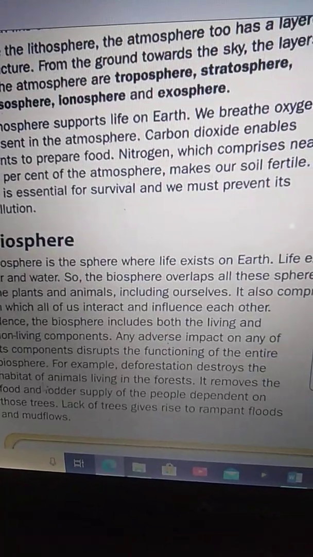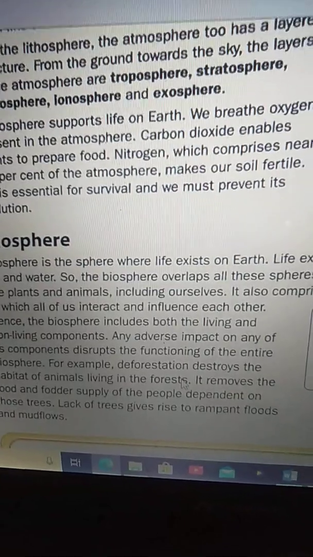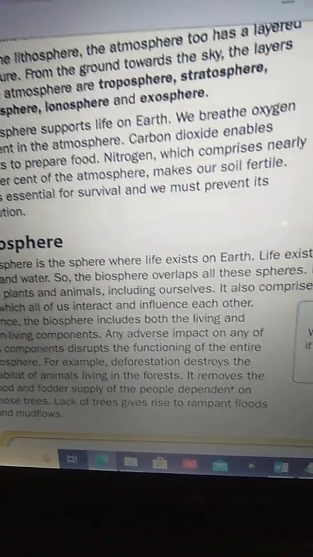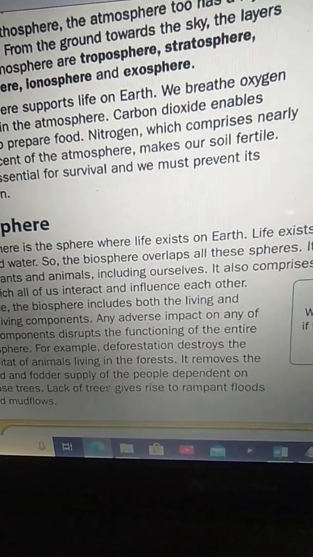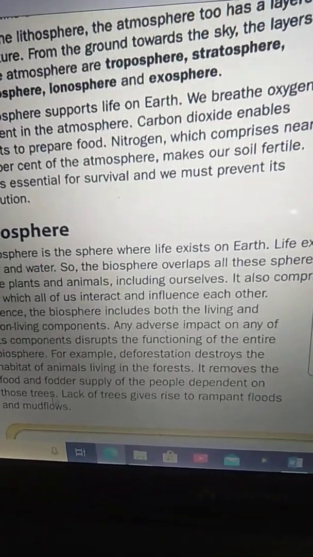If there are no plants, animals cannot live there. It removes the food and fodder supply of the people dependent on those trees. Even human beings depend on those trees.